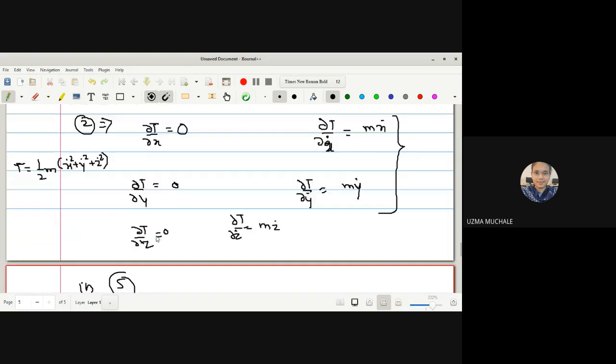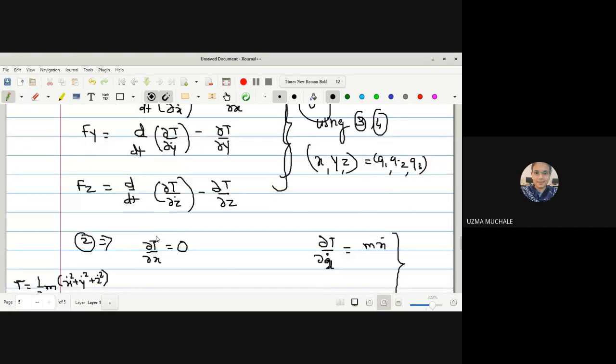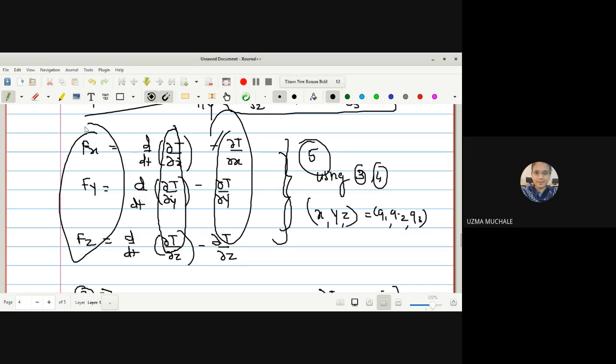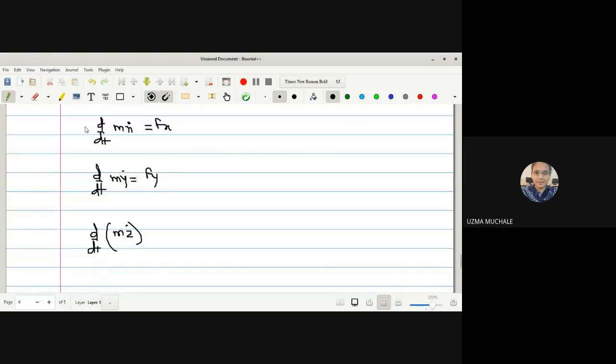Because dou T by dou x, dou T by dou y, dou T by dou z came out as 0. So d by dt of mx dot, d by dt of my dot, d by dt of mz dot is equal to Fx, Fy, Fz. These terms are 0, these are mx dot, my dot, mz dot. So it is equal to Fz. So the derivative of x dot with respect to t is again x double dot, correct?